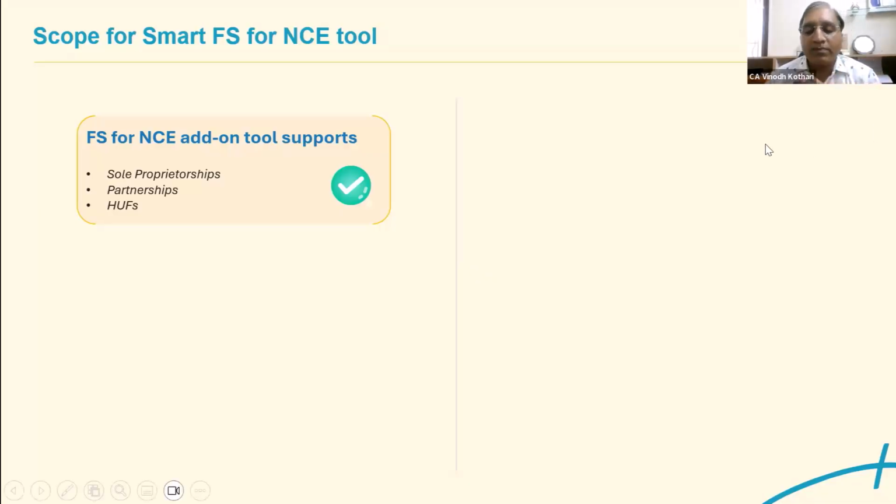So earlier, how were we preparing the statement? Earlier, we used to export the trial balance. From the trial balance, we used to prepare the balance sheet or P&L. This was one method. Or some auditors used to complete all the entries in Tally, fully pass the closing entries, and then generate the balance sheet and P&L from Tally itself, and then give it to the client, signing their report.